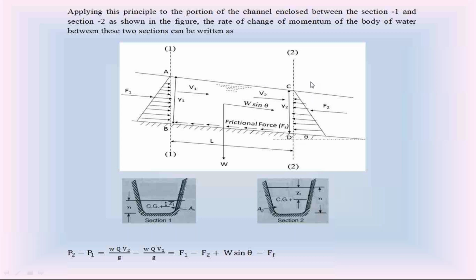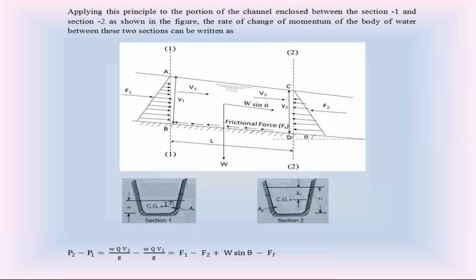Take at section 2 the linear momentum per unit time as P2, and at section 1 the linear momentum per unit time as P1. Just now I explained this linear momentum per unit time equation.